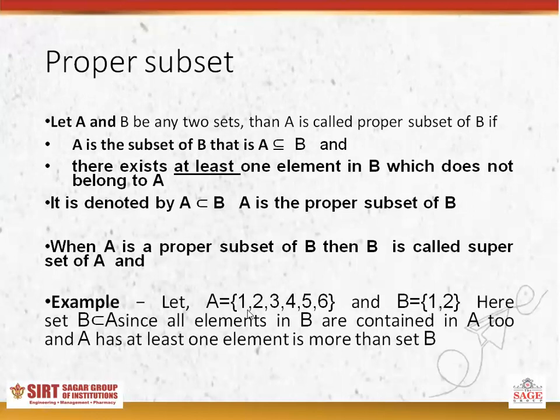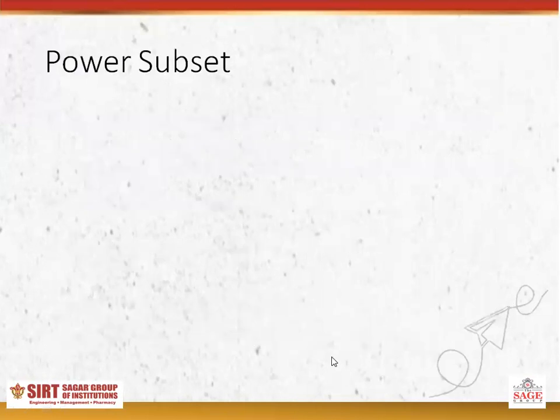Here 1, 2, 3, 4, 5, 6 are the elements of set A and 1, 2 are the elements of set B. Here B is the subset of A since all the elements in B are contained in A, and A has at least one element more than set B. So B is the subset of A and B is also the proper subset of A. Here A is not the proper subset of B because all the elements of A are not contained in the set B.